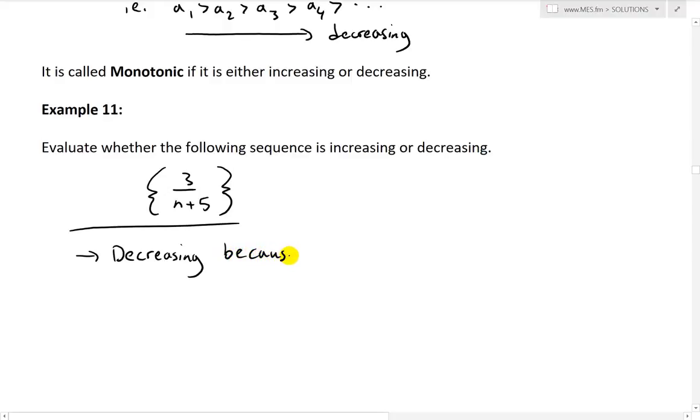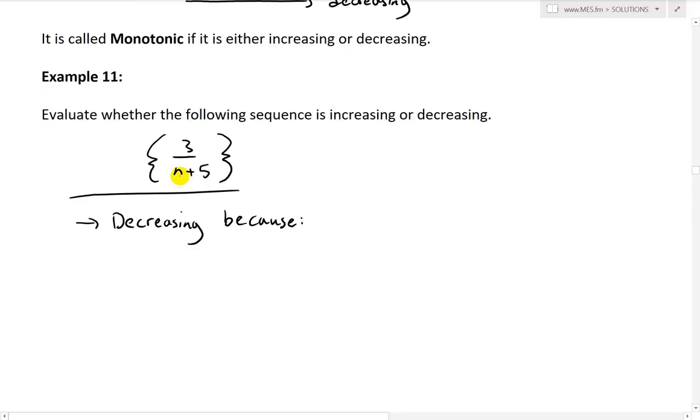Because if we put a bigger number here, over the next step what we'll have is 3 over n plus 1, so we go to the next term, plus 5. This is equal to 3 over n, and 1 plus 5 is 6, so 6. In other words, this is obviously going to be less than 3 over n plus 5, because this denominator is just larger.